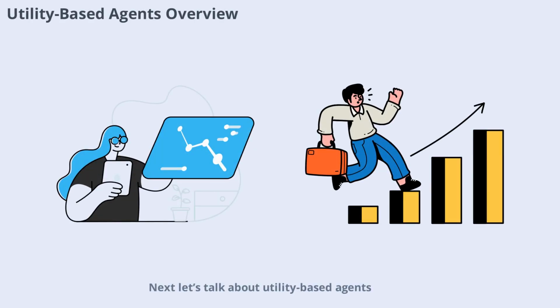Next, let's talk about utility-based agents. These agents are similar to goal-based agents but add another layer: utility measurement. Utility is a way of quantifying how desirable a particular state is. Instead of just achieving a goal, utility-based agents aim to achieve the best possible outcome. They evaluate different actions based on how much utility or satisfaction each one provides.